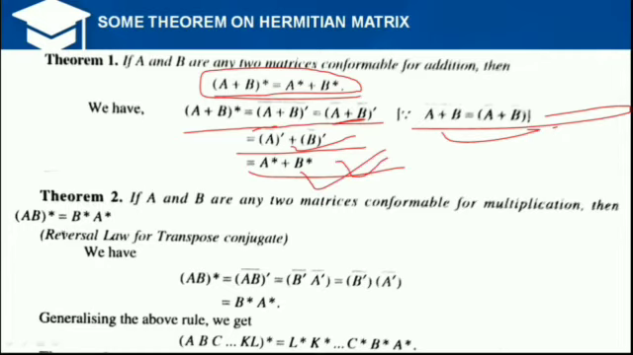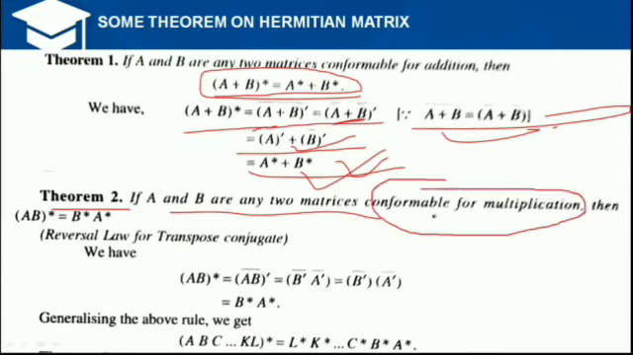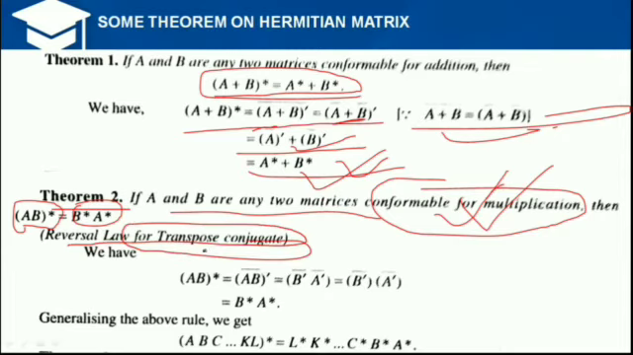Okay. Now for theorem number 2: if A and B are any two matrices conformable for multiplication, which is very noticeable here, that means multiplication can exist between the matrices A and B, then AB asterisk is equal to B asterisk into A asterisk. This is also called the reverse law for conjugate transpose.